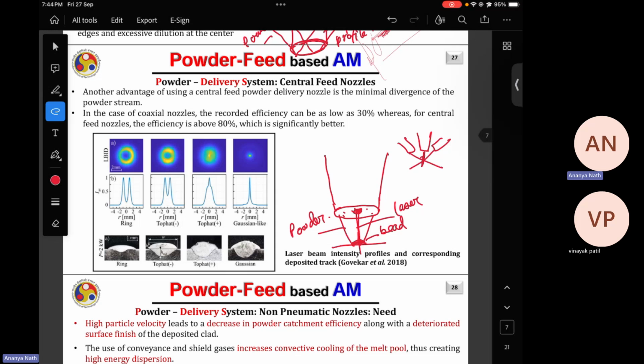Then this divergence, this is the divergence angle alpha, will be more, and if the divergence of the powder stream is more, that means your powder capture efficiency will be lesser. More powder will go out of the range of the melt pool, and a lesser number of powder particles will come inside the melt pool.